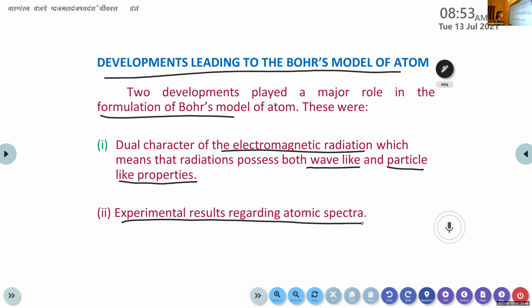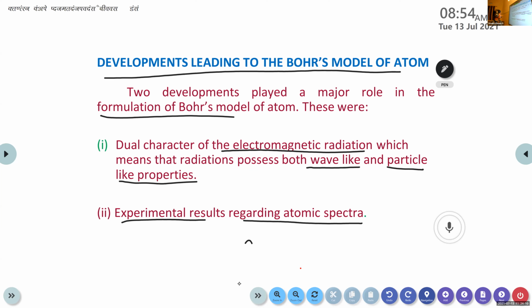First, the dual character of electromagnetic radiation, which means that radiations possess both wave-like and particle-like properties. When we think about radiation, we point out only the wave-like nature, right? But radiation shows one more type of property, that is particle-like properties.